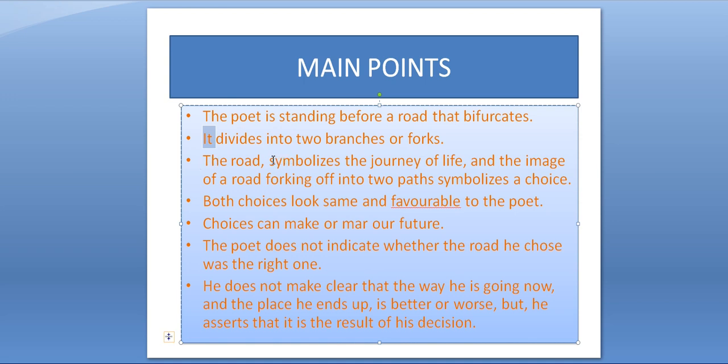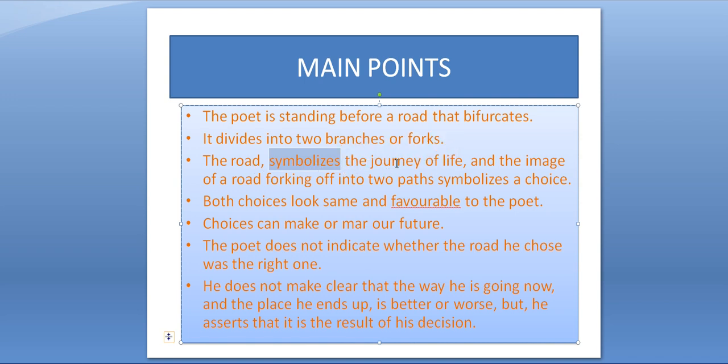As we have read about the poet, he takes a simple thing and gives deep meaning in that. So the road is a very ordinary thing that he has taken as subject matter, but the road is not merely a road here. It symbolizes the journey of life.